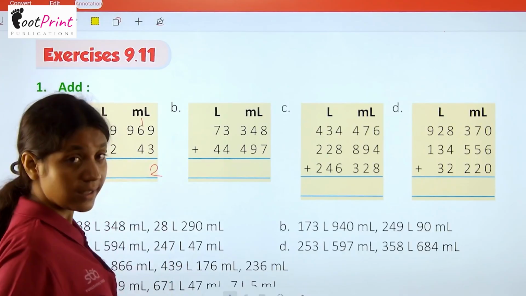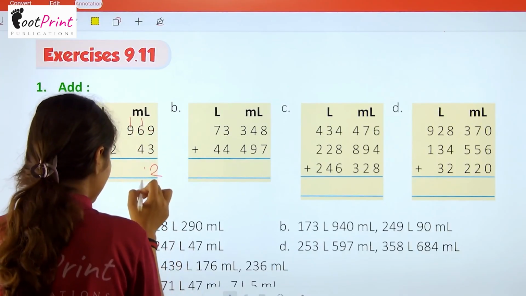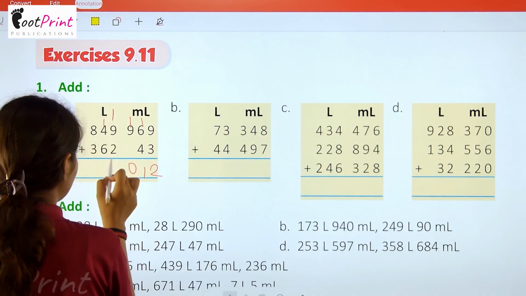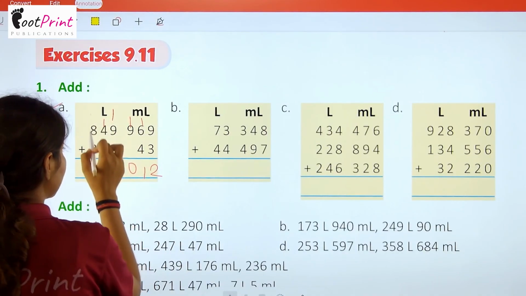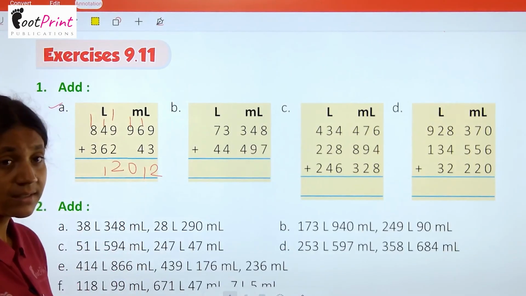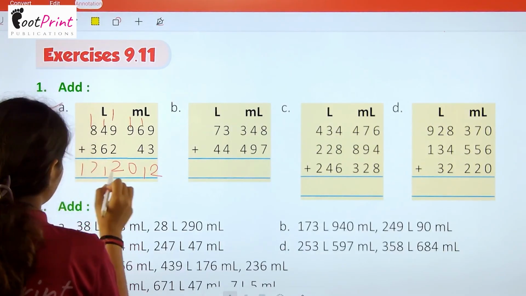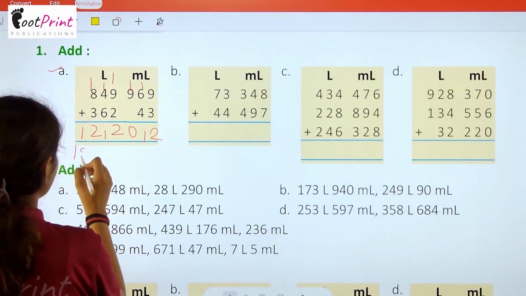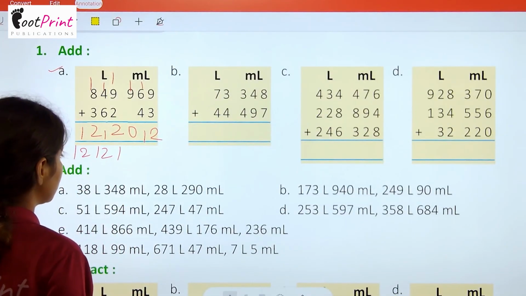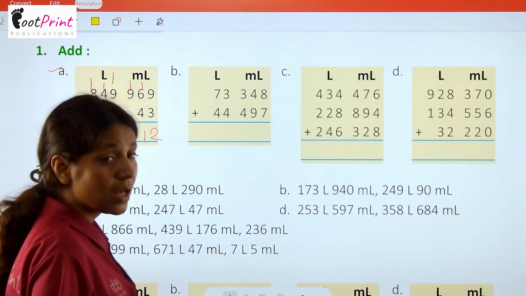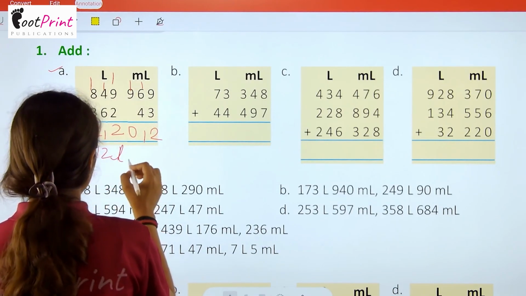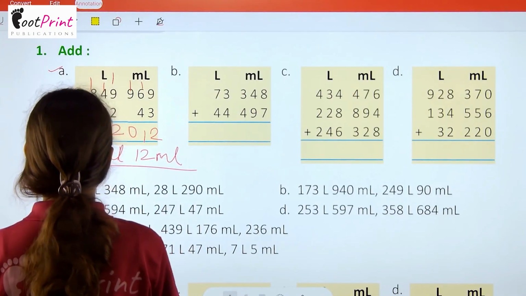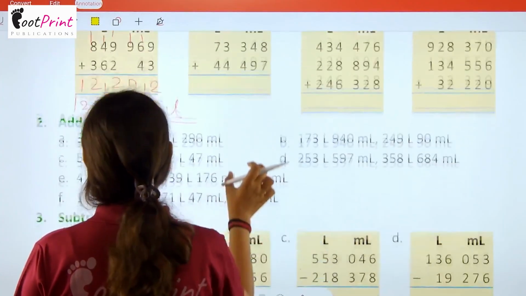Now 9 plus 3 is 12. 6 plus 4 is 10 plus 1 is 11. 9 plus 1 is 10 plus 2 is 12. 6 plus 4 is 10 plus 1 is 11. 8 plus 3 is 11 and 1 is 12. So answer is 12 liter and 12 milliliter. This is our answer.